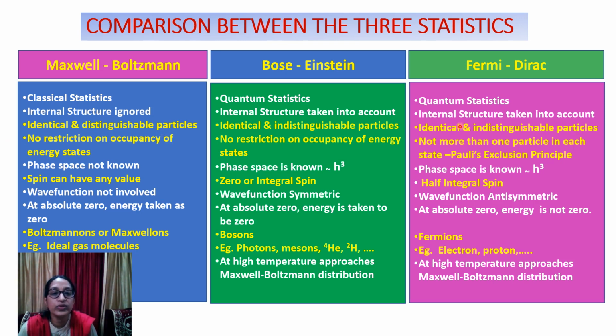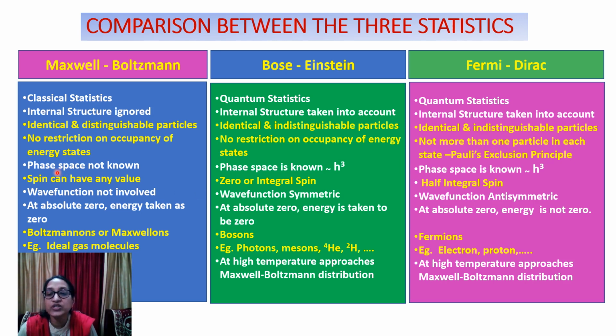Here in both the cases, particle is identical and indistinguishable. In Maxwell-Boltzmann and Bose-Einstein, there is no restriction on occupancy. Any number of particles can enter each energy state, but here the particle has to follow the Pauli's exclusion principle. Not more than one particle can enter each state.